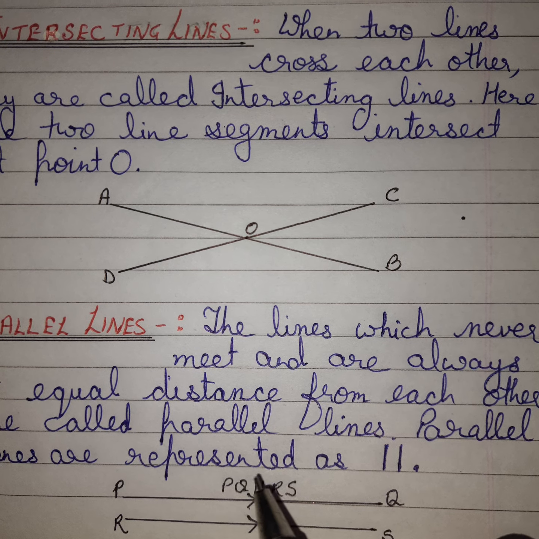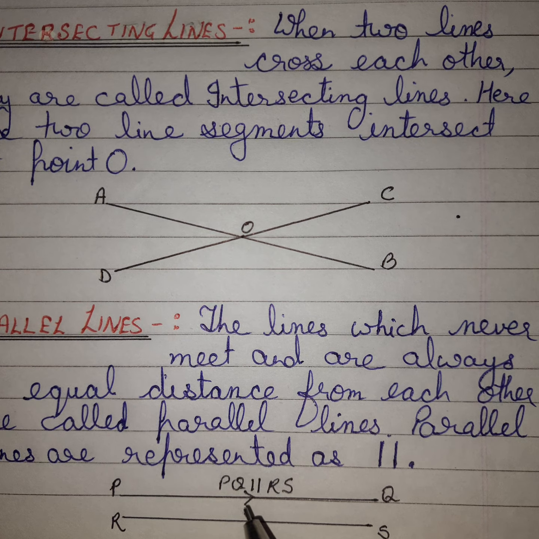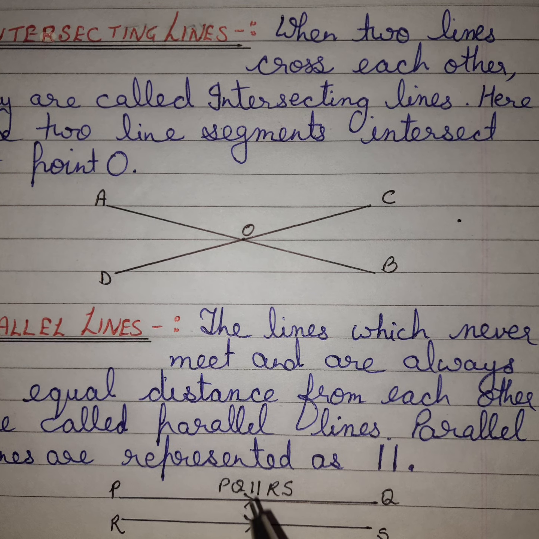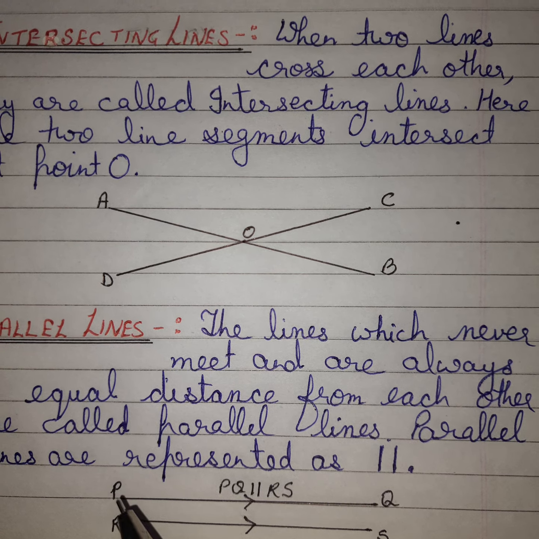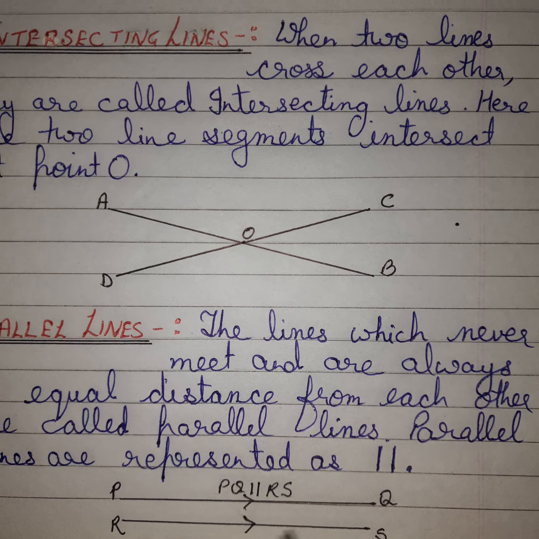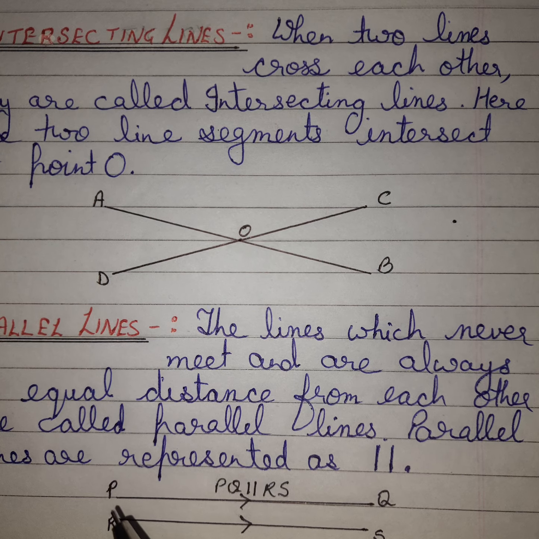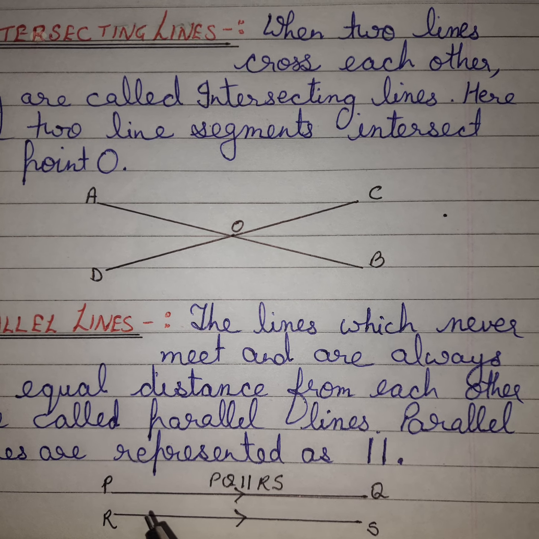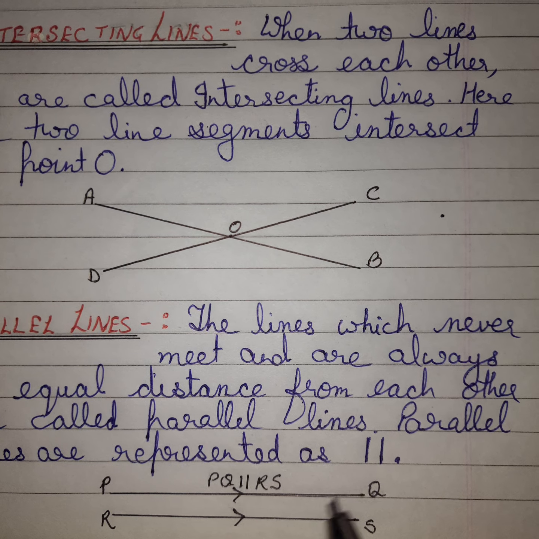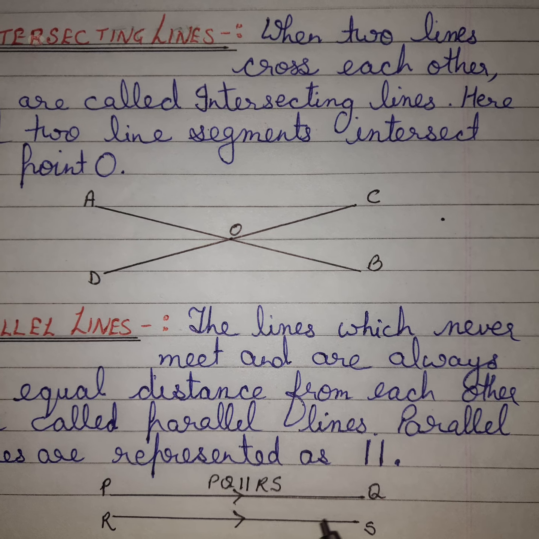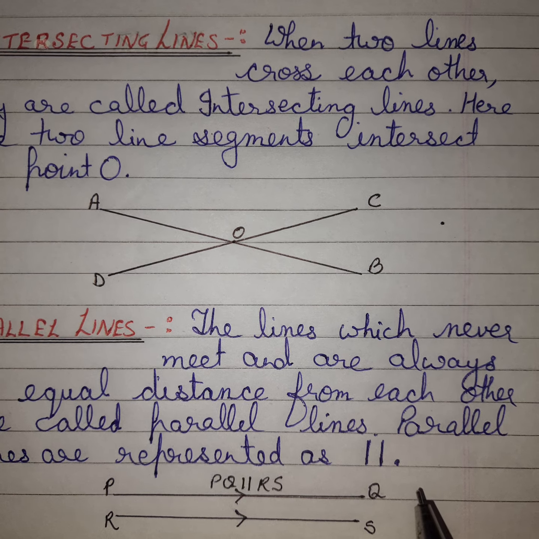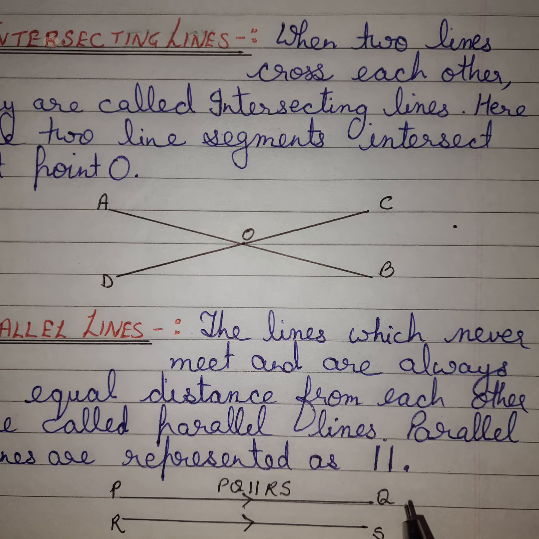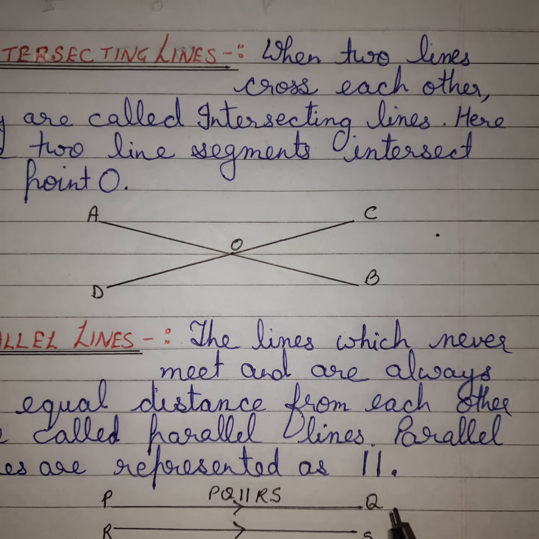This is the sign of parallel. The arrows also show that both lines are parallel. See, the distance between the starting points P and R and between the end points Q and S will be the same. It will not change. If it changes, they will intersect at one point, and then these lines will not be called parallel lines.